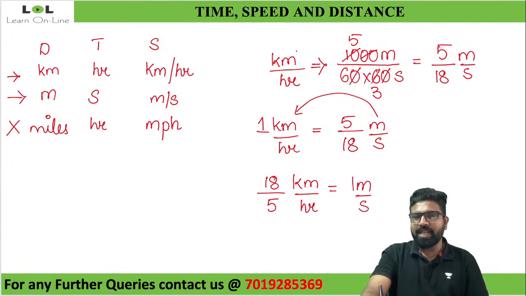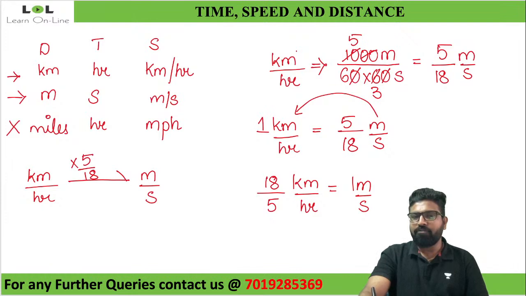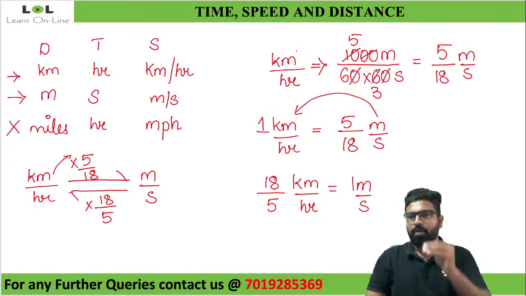So from this I could understand that if I want to convert from kilometer per hour into meter per second, I'll multiply it with 5 by 18. The moment I see kilometer, 5 should come in the numerator. For meter per second into kilometer per hour, the moment I see there is no kilometer there, write 5 in the denominator. Remaining will be in the numerator, 18 by 5. So you'll multiply with 5 by 18 here, and you'll multiply with 18 by 5 when you're coming back from meter per second to kilometer per hour.